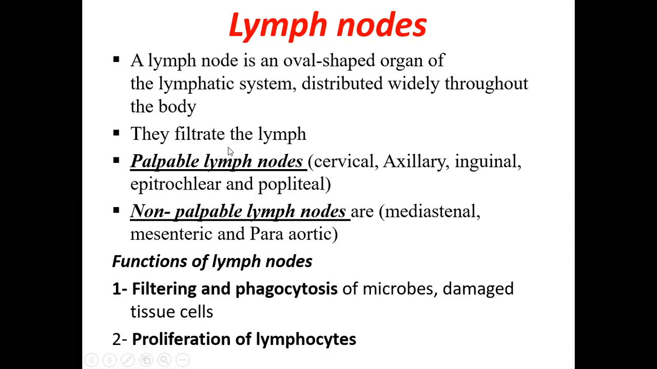There are two types of lymph nodes. One is called palpable lymph nodes and the other non-palpable. Palpable means if they are enlarged, you can feel them. So those are called palpable. Those which cannot be felt, which are deep inside, are called non-palpable. Palpable lymph nodes are cervical, axillary, inguinal, epitrochlear, and popliteal. And the non-palpable nodes are the mediastinal, mesenteric, and paraaortic.